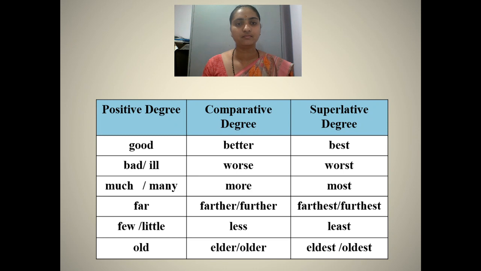Example: good, better, best, bad or ill, worse, worst, much or many, more, most, far, farther, further, farthest or furthest, few or little, less, least, old, elder or older, eldest or oldest. These irregular adjectives have exceptions. So, memorize them to avoid committing mistakes.